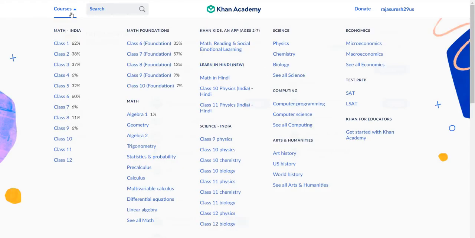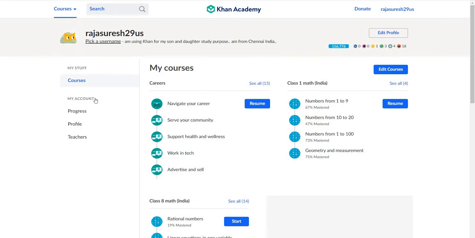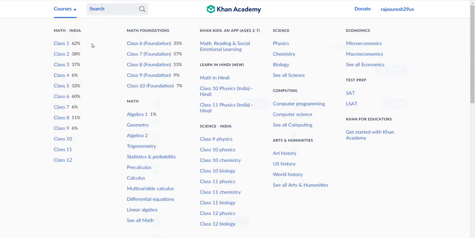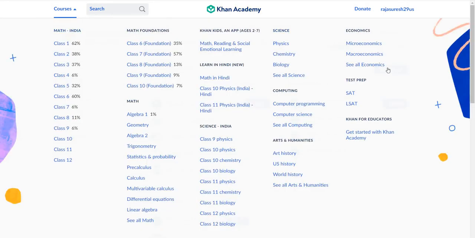If you go to the course, you can select the course which you want, and you will come to know what courses are available in Khan Academy. They have courses for mathematics from class 1 to 12. Mathematics foundation is also available, and also specialized mathematics in algebra, geometry, trigonometry and calculus. Those are available at a very deep level.